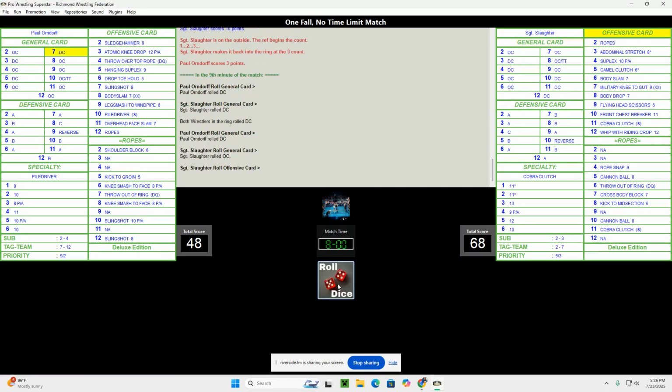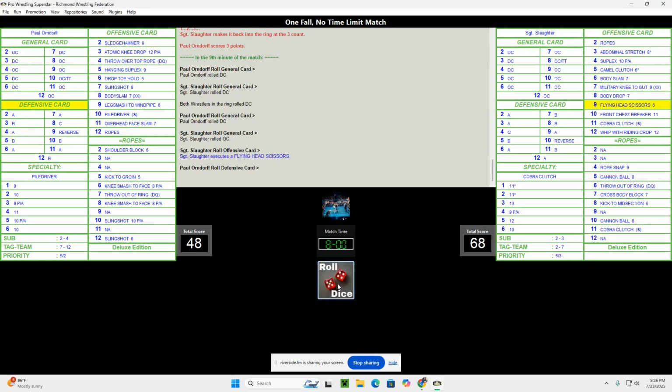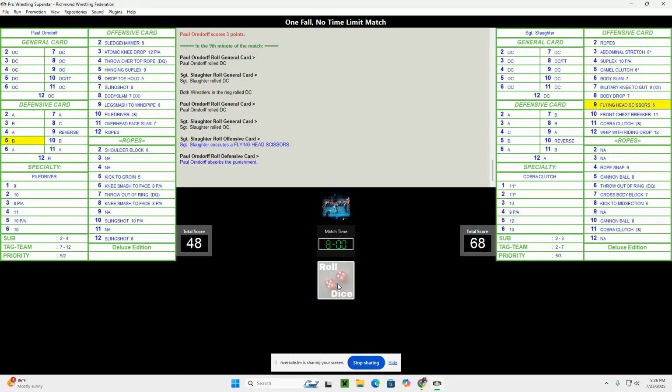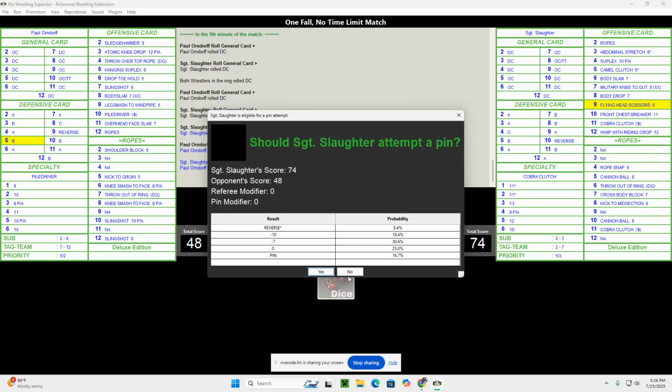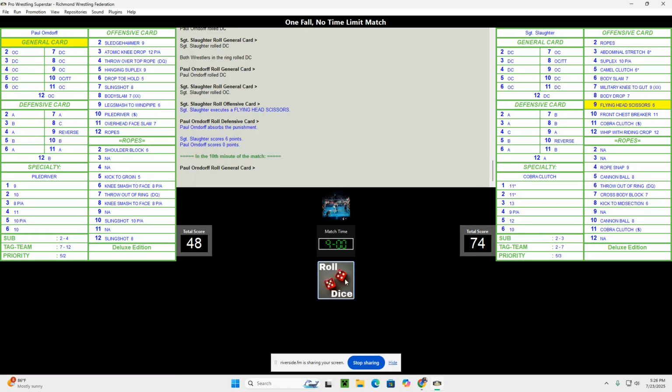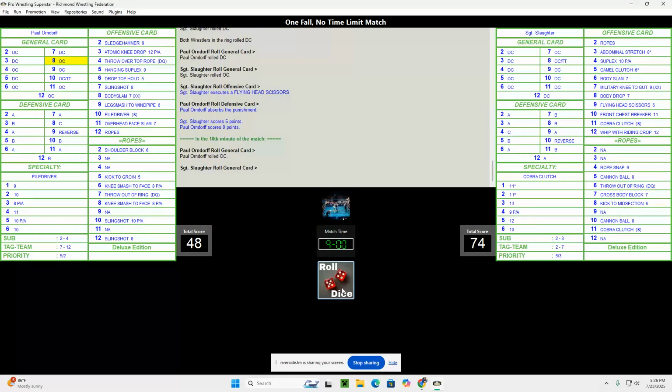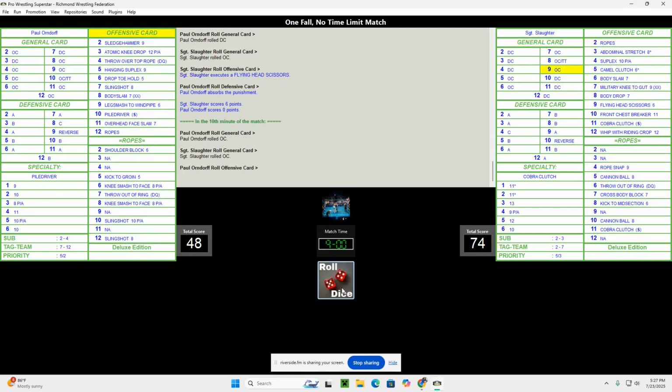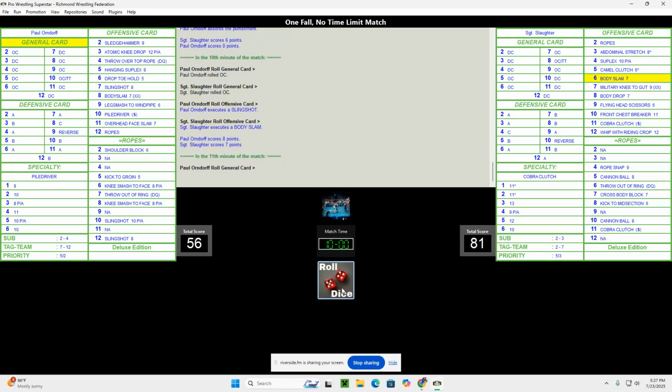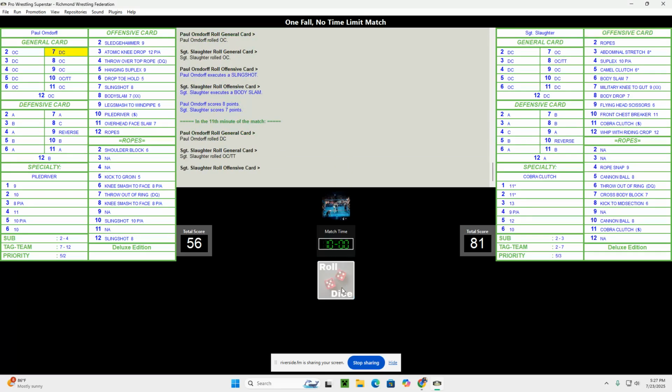Both men on defense. All right, here comes Sergeant Slaughter with a flying head scissors. Orndorff takes the damage there, and nope, still not going to go for a pin just yet. A little too close still. Orndorff goes on the offensive. So does Sergeant Slaughter. It's a slingshot for Orndorff and a body slam for Sergeant Slaughter. Maintaining a pretty good lead still.